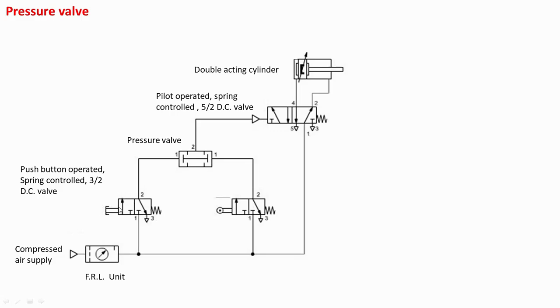So the push button operated valve and the roller lever operated direction control valve both are operated, and the pressure signal will be given to the pressure valve, and then and only then the pressure valve will generate the output. So this valve and this valve are to be operated to generate the pressure at port 2 through this pilot line. So this is the use of this pressure valve.